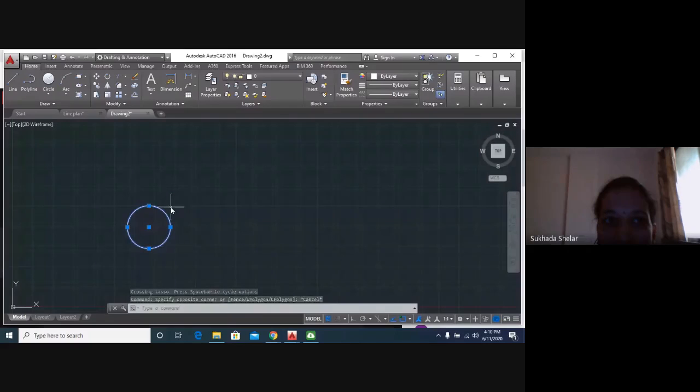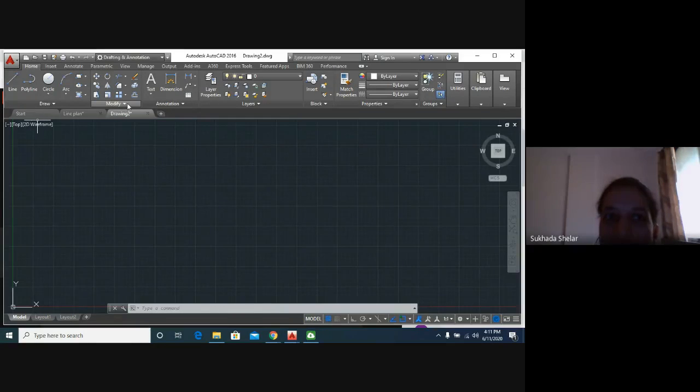So this is the drawing command. We have various modify commands available in AutoCAD: erase, trim, offset, which we are going to see one by one. Everything is available in this workspace area. You just have to click on that icon and you will be able to use that command. Okay.